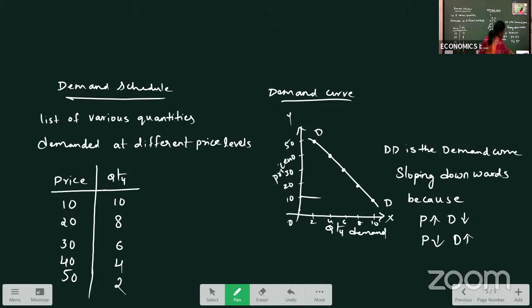Now, generally we know that the demand curve will be sloping downwards here. The next important question is the exceptions to our law of demand. Before that, we will just discuss why the demand curve slopes downwards. Here we have seen just now our demand curve is sloping downwards. Now we will see what are the reasons for the downward sloping demand curve. Another important 5 marks question.